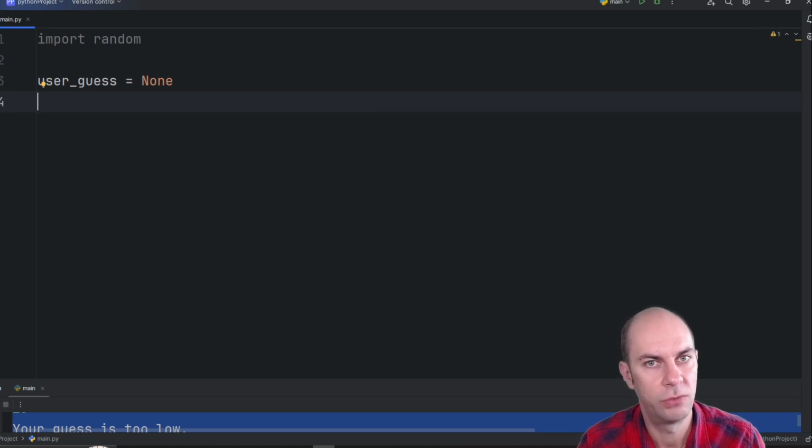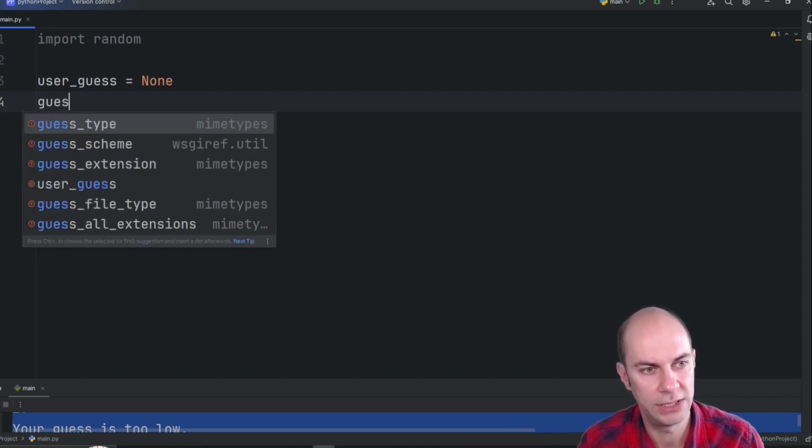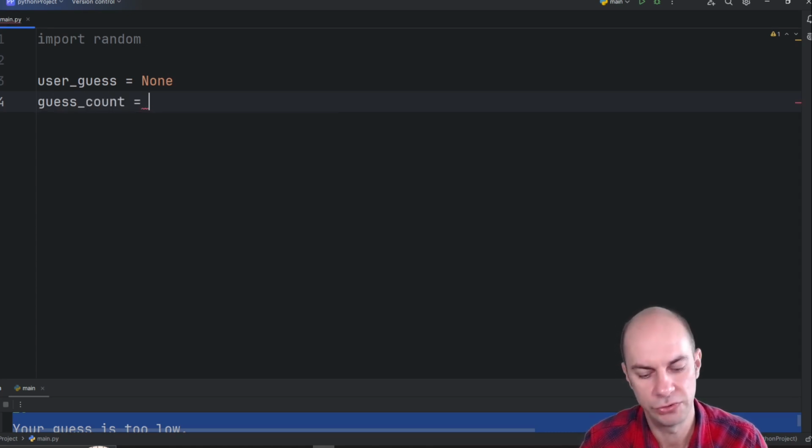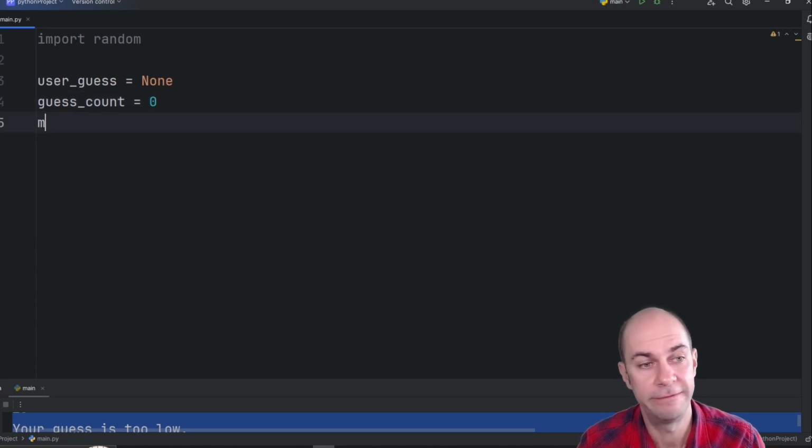Now, also, we will need to keep track of how many times the user has guessed. Remember that at the end of the challenge, we will say you guessed the number in 4 tries. So we need something like a guess count. And that, of course, will start at 0 because we haven't guessed anything. We'll need a variable max guess count, which will keep track of our maximum guesses before we lose the game.